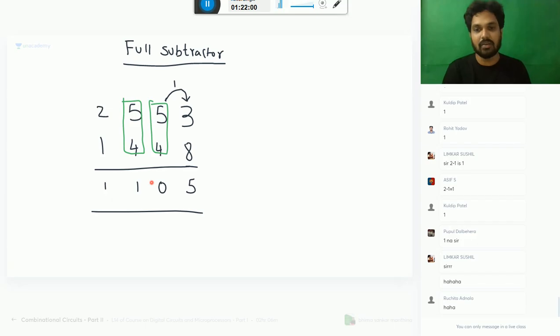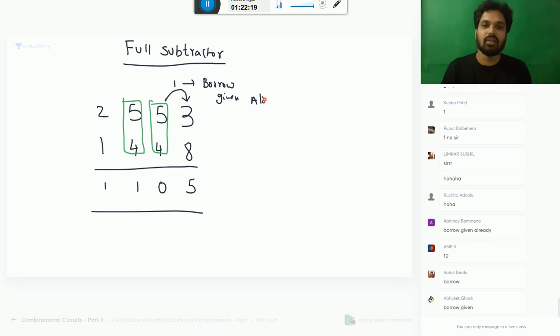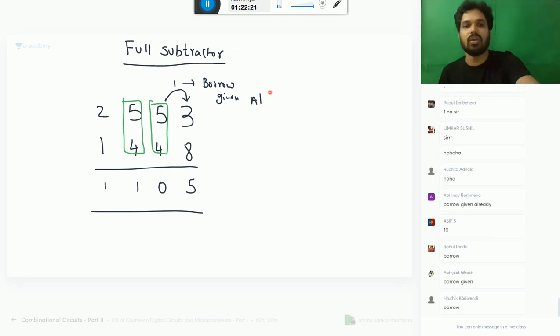Results are different because here you should consider not only 2 digits; one more digit is to be considered. What is that one more digit? Very good. This is what we call borrow given, because you have given some borrow to the lower order.